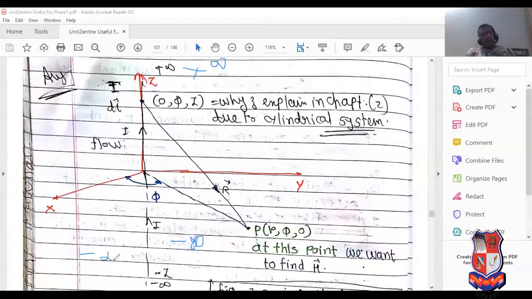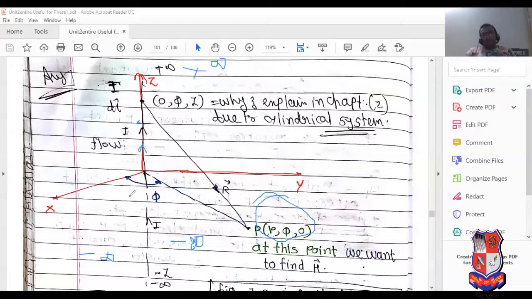Now, due to this plus infinite and minus infinite, a large amount of current can flow in the circuit. See, this is the current I. Due to the current I, we would like to obtain the magnetic field at P point.